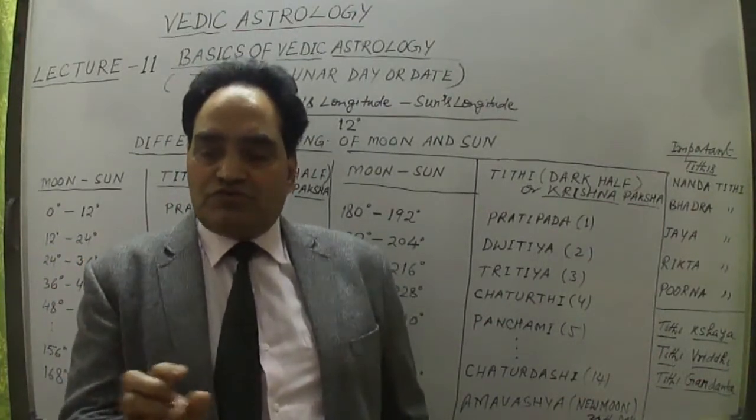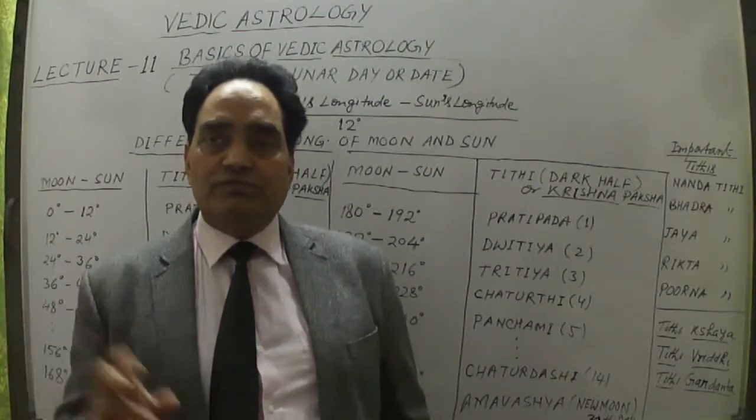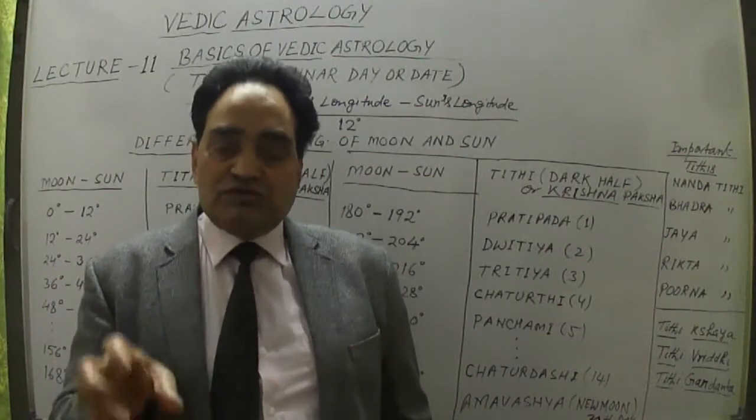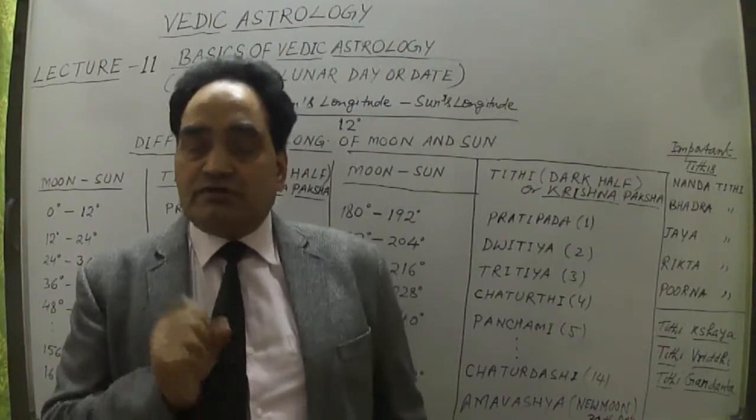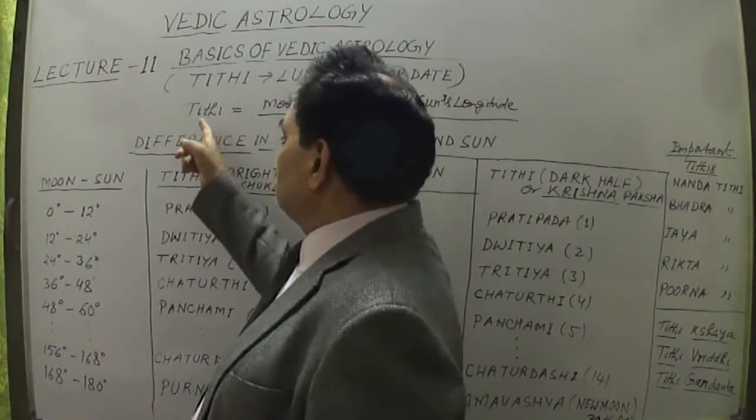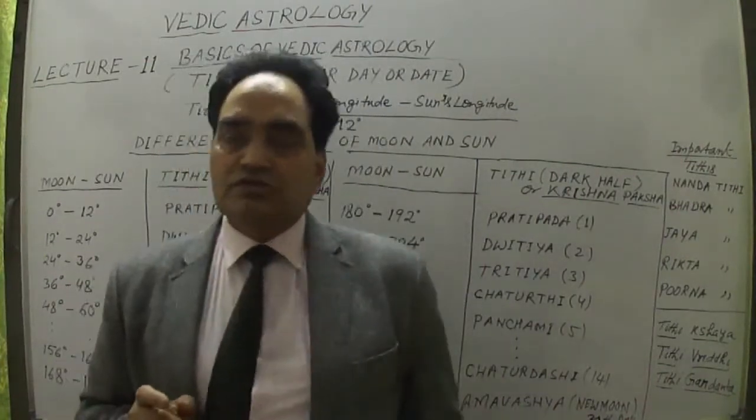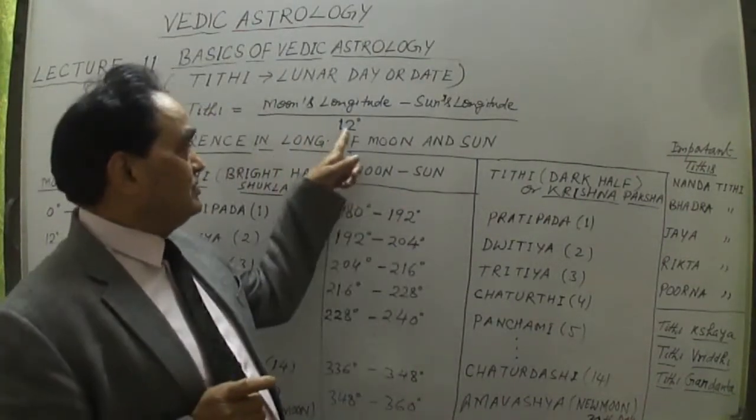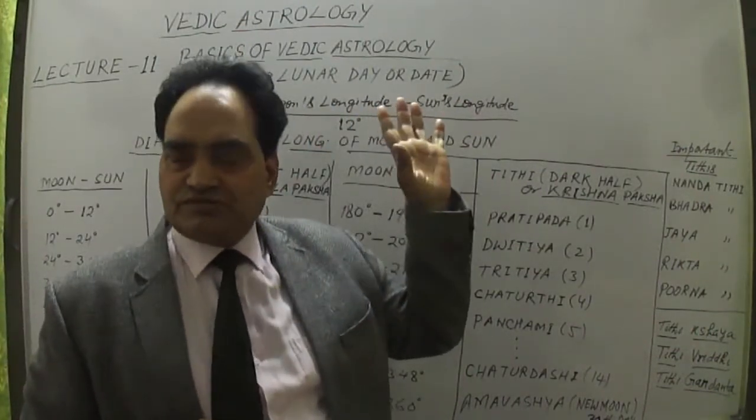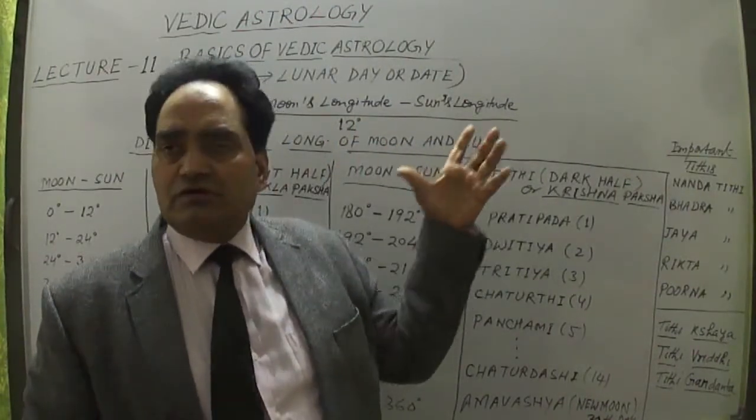The moon travels 12 degrees for 1 Tithi. So 12 degrees, 12 degrees, 12 degrees. If the sun's longitude is subtracted from the moon's longitude and divided by 12 degrees, this is the formula I've written down here: Tithi is equal to moon's longitude minus sun's longitude divided by 12 degrees. This difference of longitude will be in degrees, minutes or seconds, and that will be divided by 12 degrees, which gives us the time.